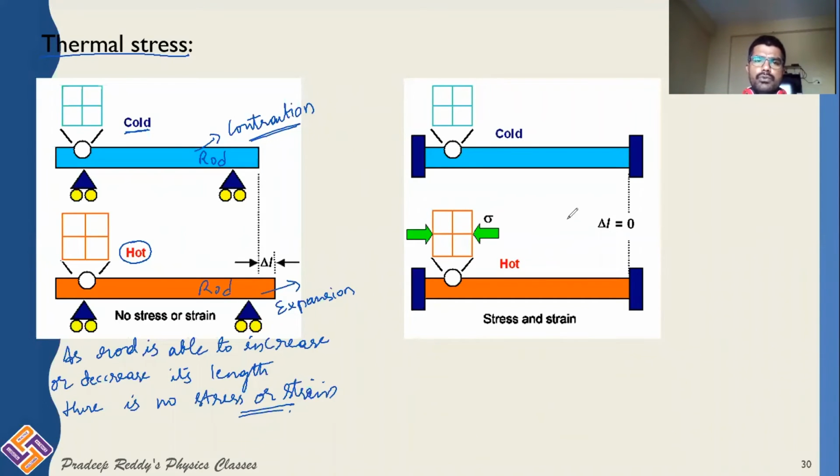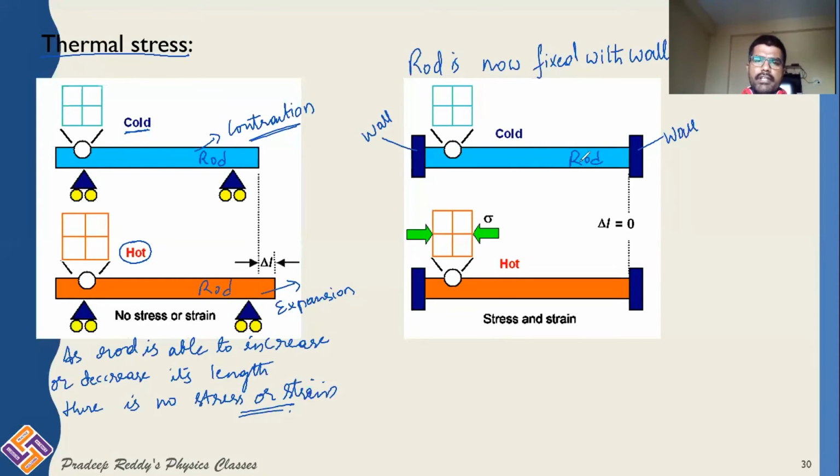But coming to the rod which is fixed between two walls: this is a wall and this is a wall, and the rod is fixed in between the walls.